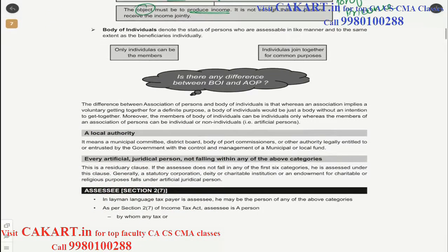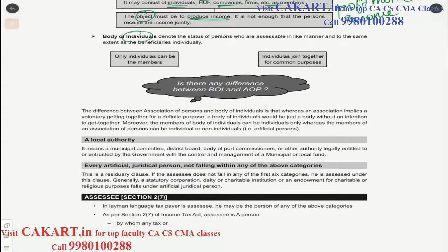Then we have something which is very similar to association of persons, body of individuals. But again, the word individuals here is very important because it is only restricted to individuals. So it cannot involve anyone else. Only individuals can be members, individuals who join together for a common purpose.